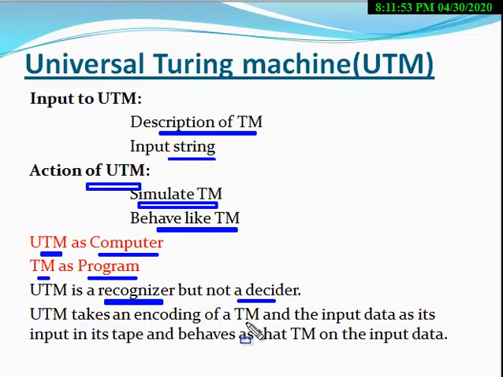The Turing machine is passed as an input into the Universal Turing machine. Therefore, how will it be passed? To pass the Turing machine into the Universal Turing machine, we encode the Turing machine. Different types of encoding schemes are used to encode a Turing machine. It takes the input data as its input and behaves as that Turing machine on the input data, right?